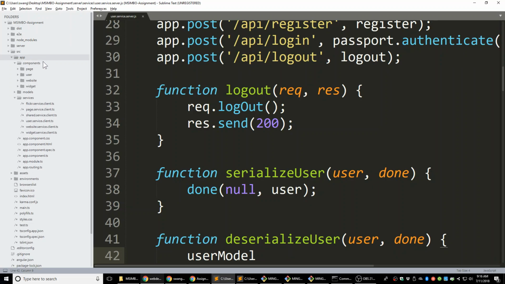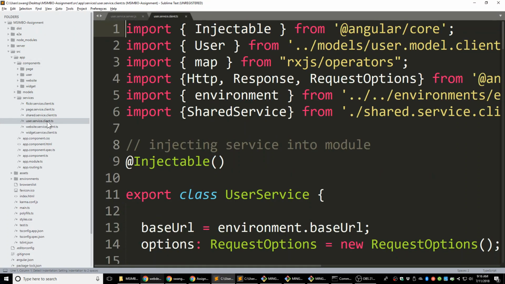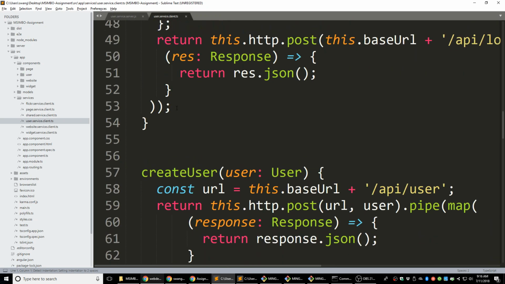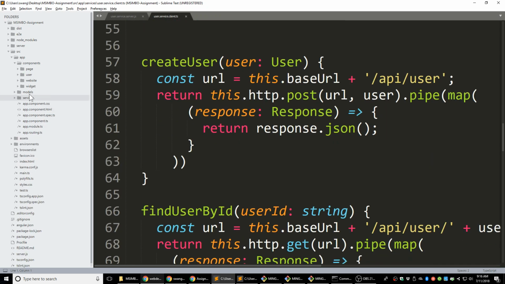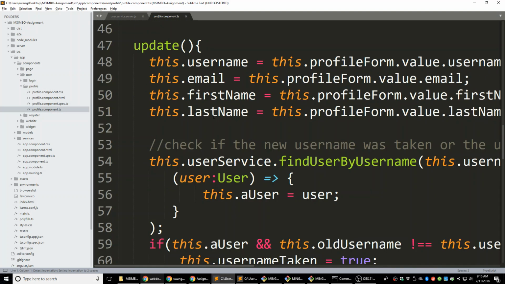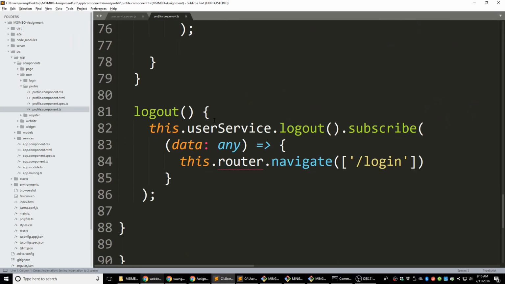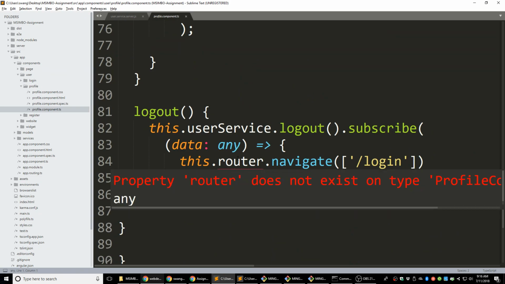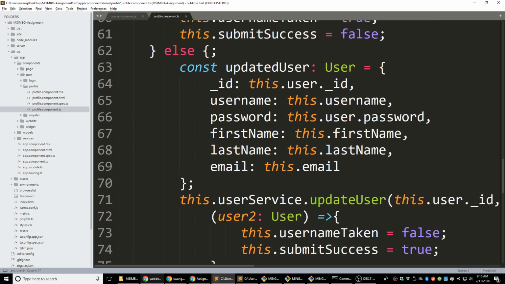Let's go back to the source. Let's go back to the service, not service. Yeah, service. User service here. No, it should be in the component. User component, profile component here. Let's see if we now navigate. Oh yeah, we have a router navigate here. The router doesn't exist on type profile component.